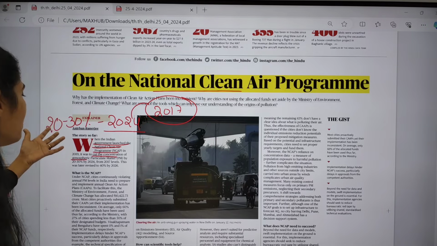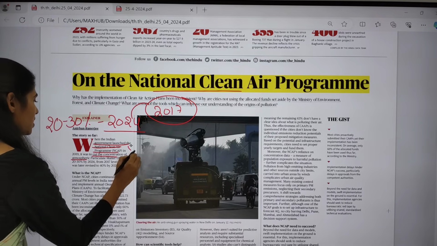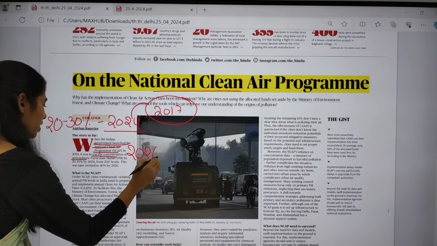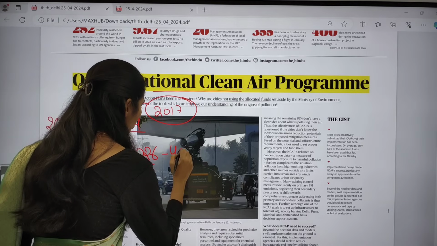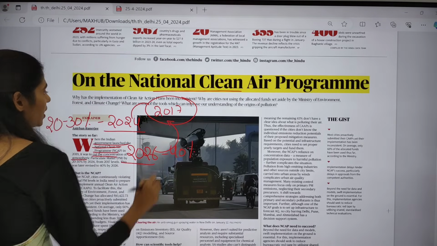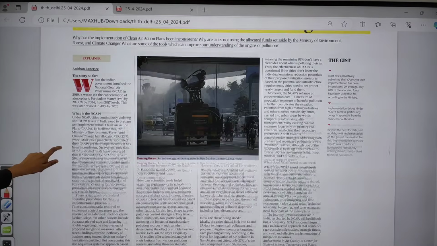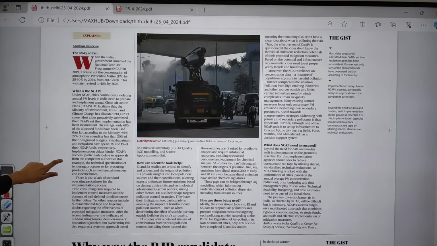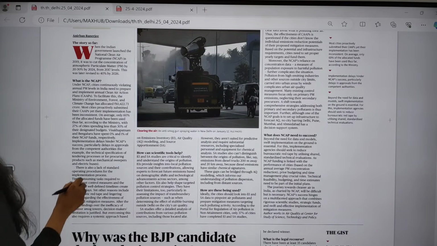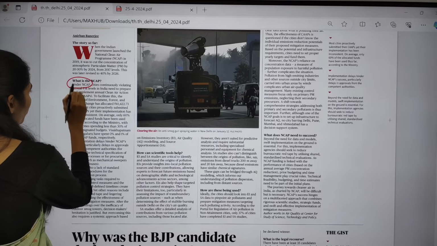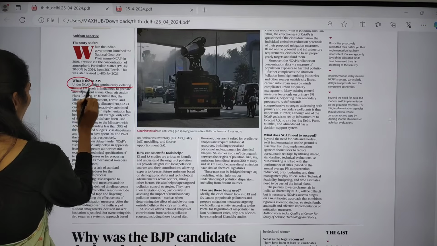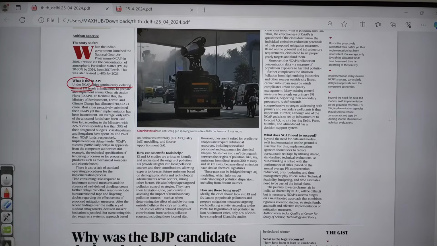And the target is that in 2026 we have to cut by 40%, with regard to 2017 estimates. So what is this National Clean Air Program about? Under the NCAP, it cites continuously violating annual PM levels in India to implement clean air action plans.